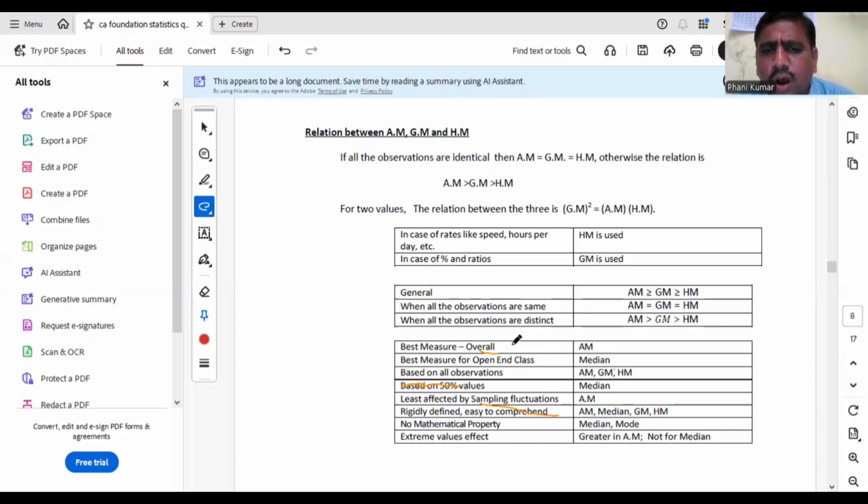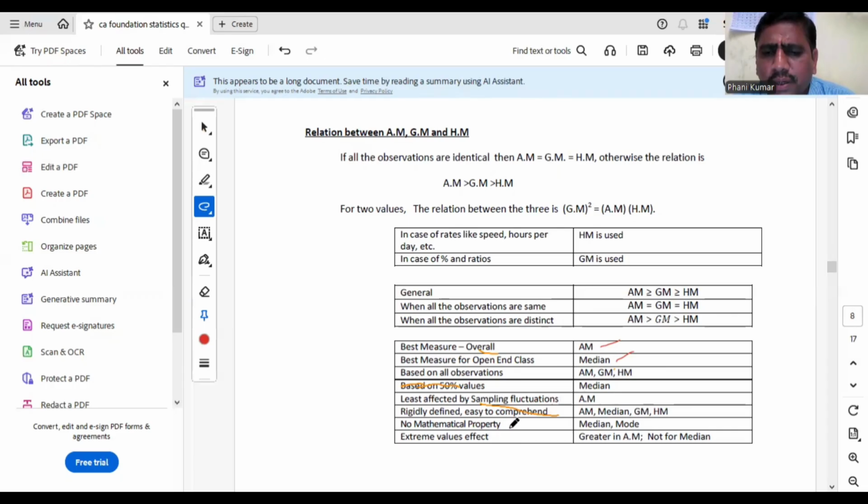The best measure over all measures of central tendency is always arithmetic mean. The best measure for open-end class is median. Based on all observations: AM, GM, and HM. Based on 50% of the values is median. Least affected by sampling fluctuations is always AM. Rigidly defined, easy to comprehend are AM, median, GM, and HM, but mode is not rigidly defined.